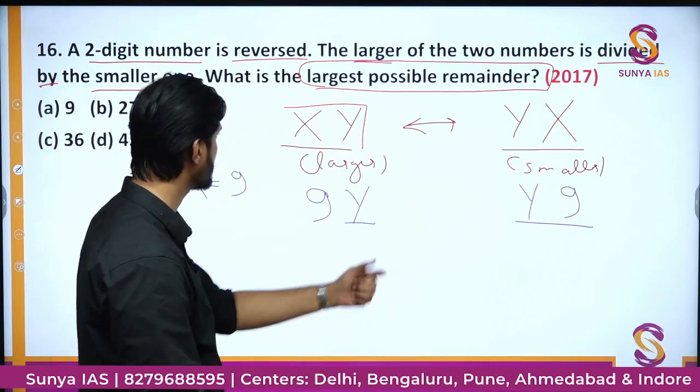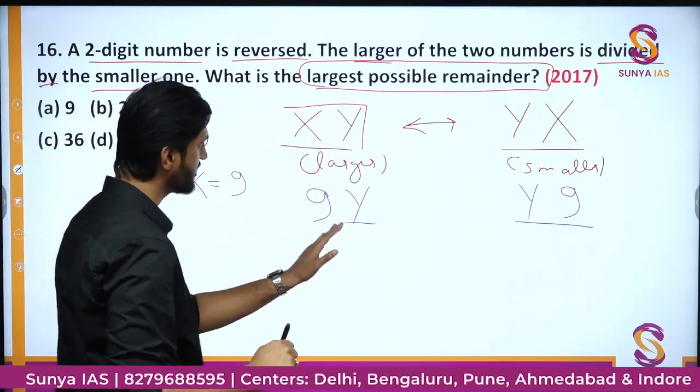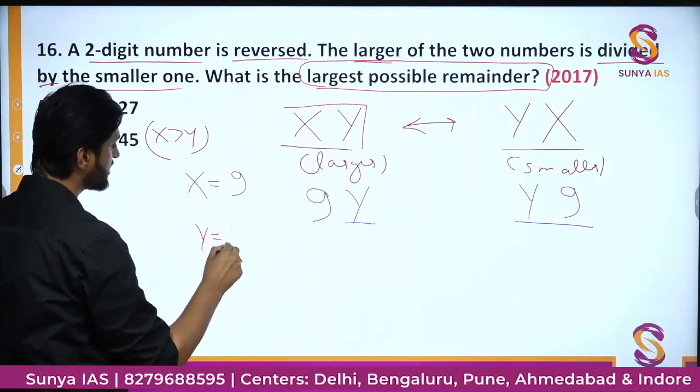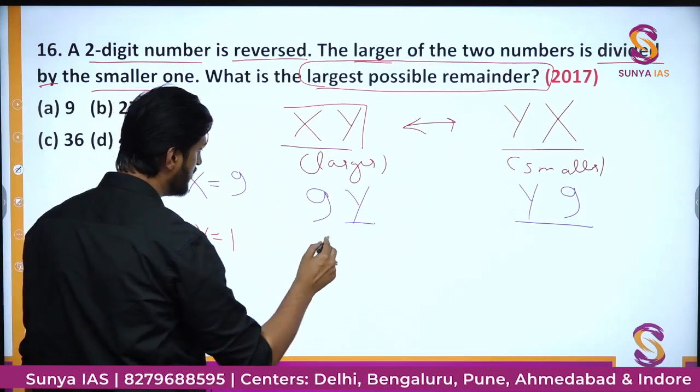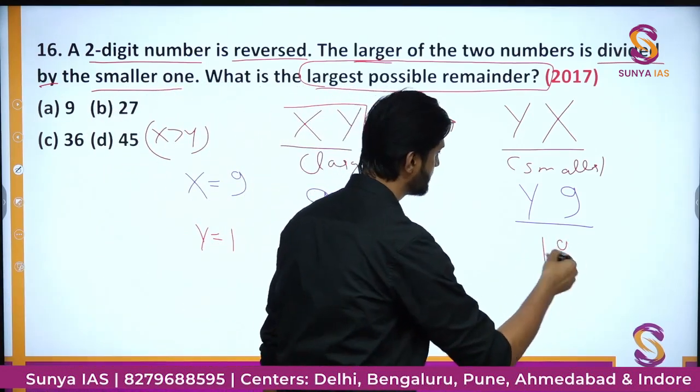Now we have to check for the values of y. Okay, so let us try with the small value of y. Let's put y equal to 1. We get 91 here as the digit, and here we get 19 as the digit, right?